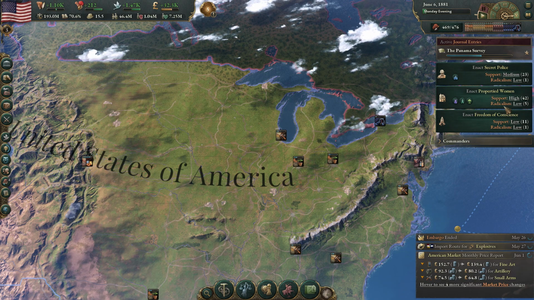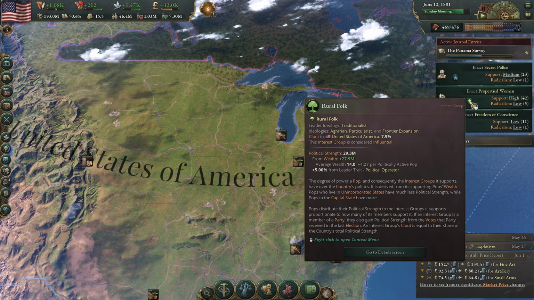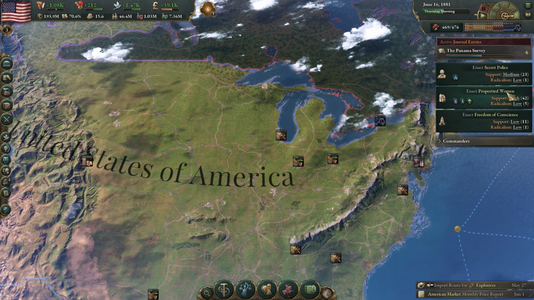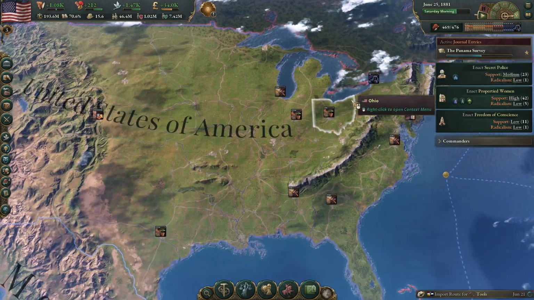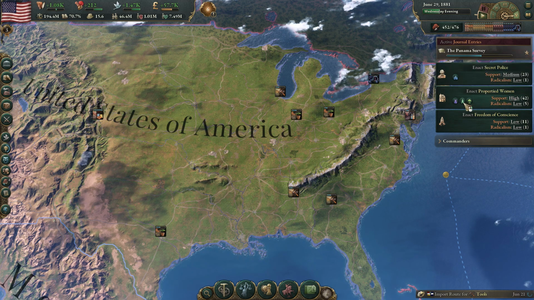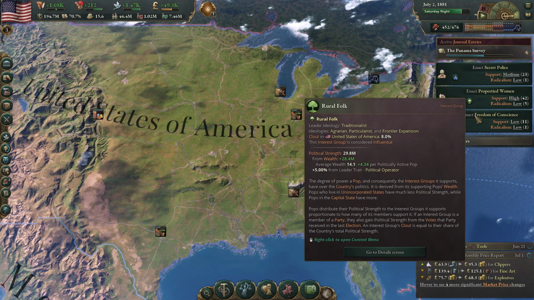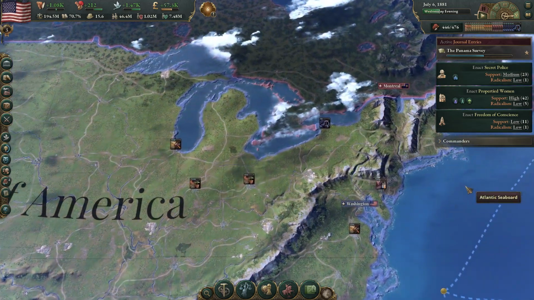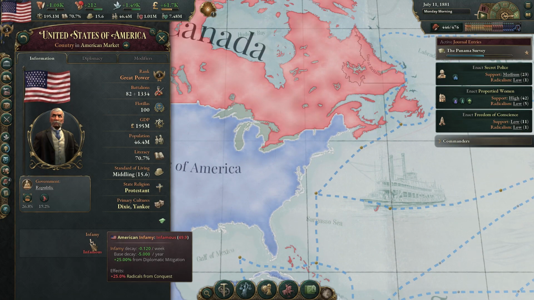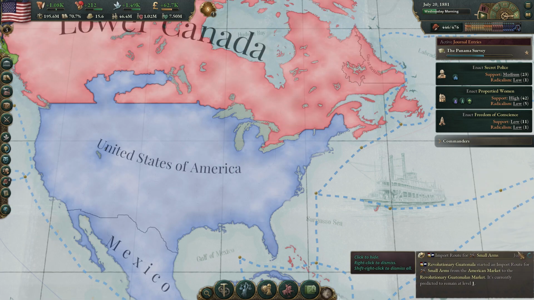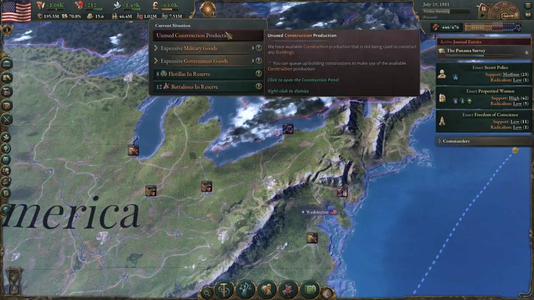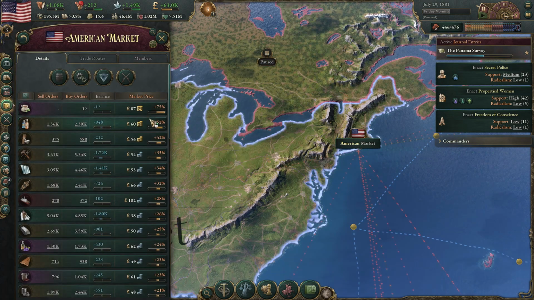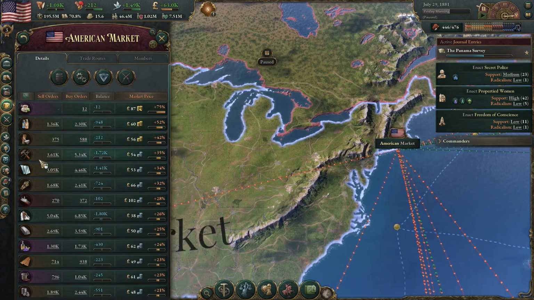So lots of current political movements now. And the propertied women one has a lot of support. That's, of course, moving us backwards on here. Now, the radicalism is very low, so that's good. But yeah, there is quite a bit of support here for these three interest groups. So one thing I want to look at, because remember, right now we're just currently burning off infamy. We just got below 50, so now we're infamous rather than notorious. One thing somebody had asked me to look at, something we haven't really looked at yet. Looks like we need to get more stuff building first, and then we'll look at it.